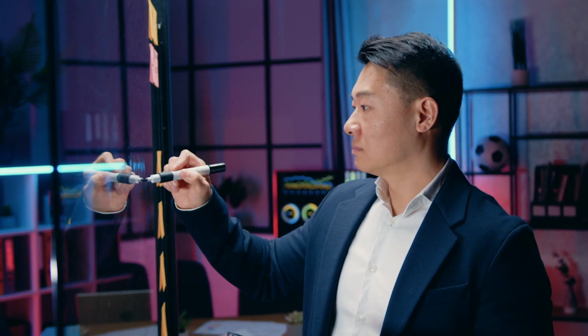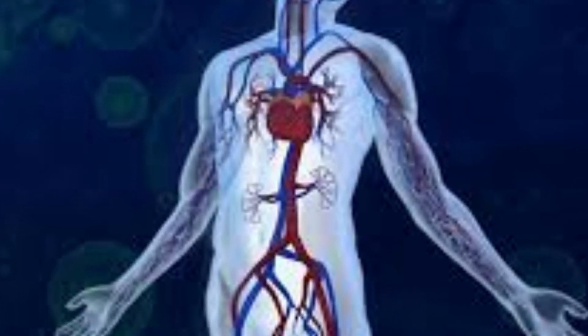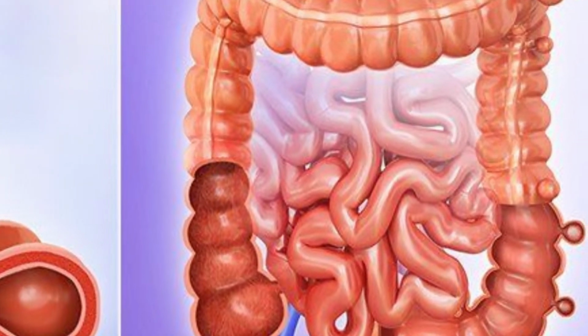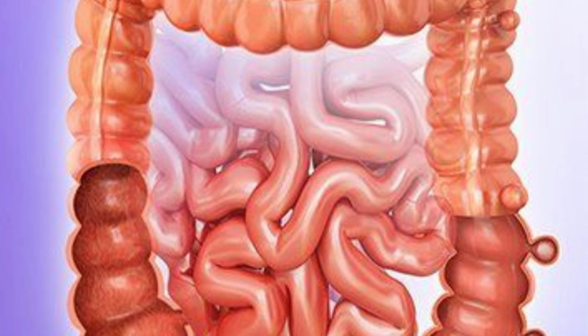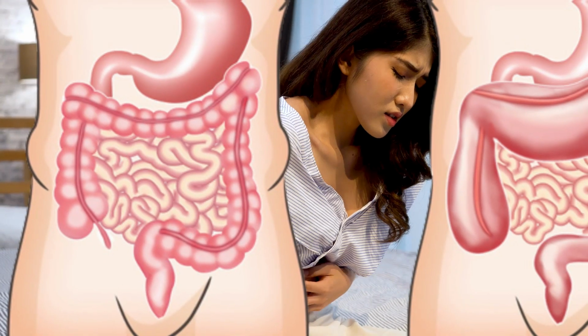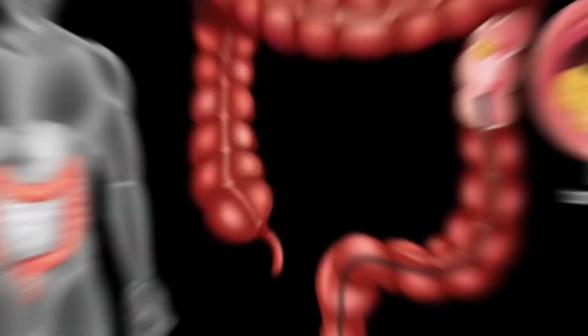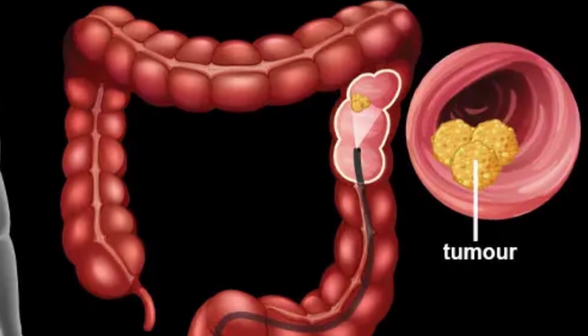It's important to note that the impact of ulcerative colitis goes beyond the immediate symptoms. Over time, this chronic inflammatory condition can lead to potential complications. These complications may include the formation of strictures, narrowing of the colon, perforation, formation of holes in the colon wall, toxic megacolon, severe inflammation causing the colon to enlarge, and an increased risk of colorectal cancer.